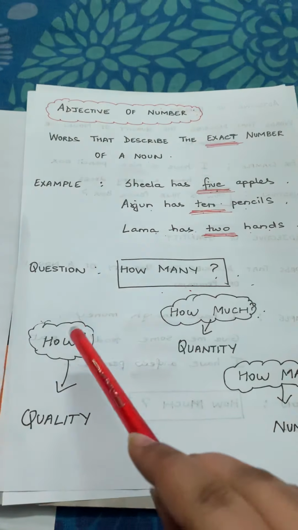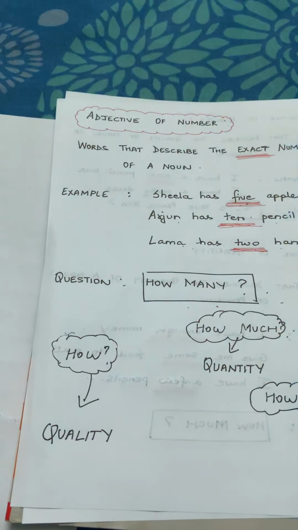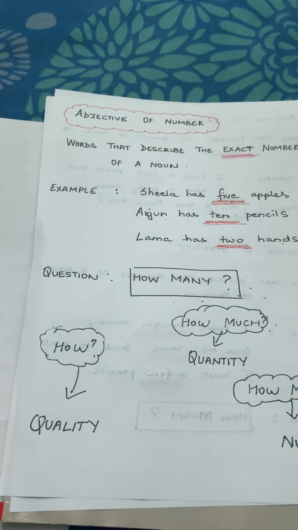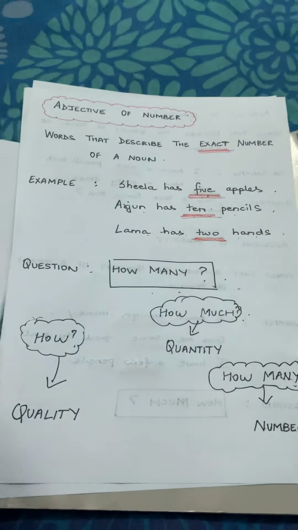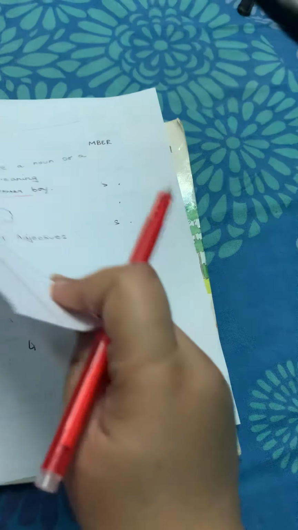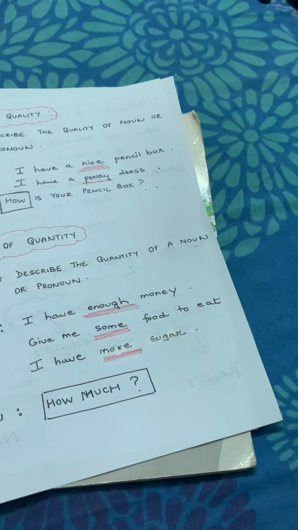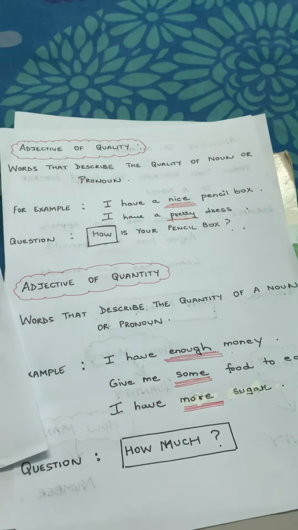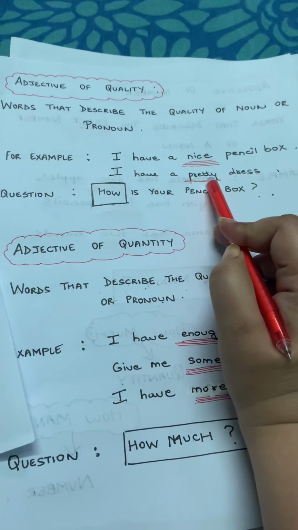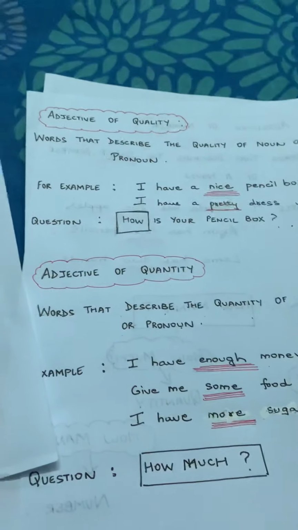So when I say how, I will quickly link it to quality. Okay, how will tell you the quality of an adjective. For example, how is your dress? I have a pretty dress. So pretty is your adjective of quality.